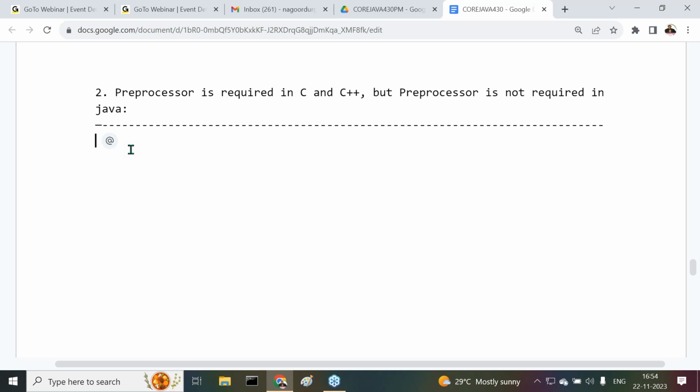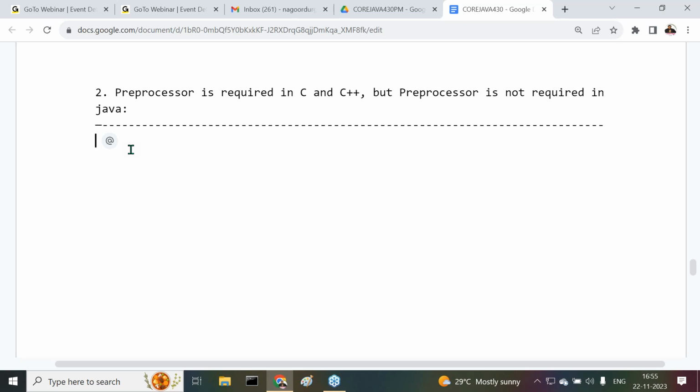Before understanding whether the preprocessor is required or not in C, C++ and Java, first of all understand what a preprocessor is, what the location of the preprocessor is in application development, and what the role of the preprocessor is in programming languages. These points we have to understand. After that, we will think about whether the preprocessor is required or not in all the programming languages clearly.